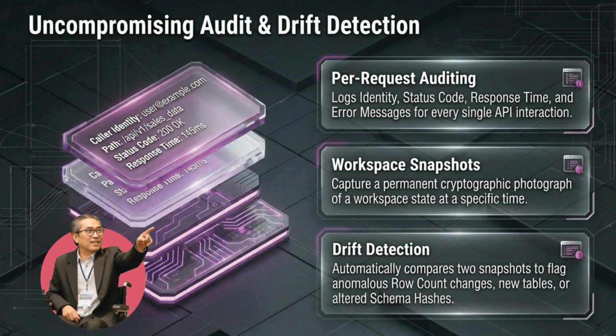Next, our uncompromising audit and drift detection. We ensure total visibility through 3 core layers. Per-request auditing. We log every single API interaction, identity, status, and response time. Nothing stays anonymous. Workspace snapshots. Think of this as a permanent, cryptographic photograph. It freezes your workspace state in time for absolute record-keeping. Drift detection. This is your early warning system. It automatically flags schema changes or row count anomalies between snapshots. In short, you get full accountability and zero surprises.